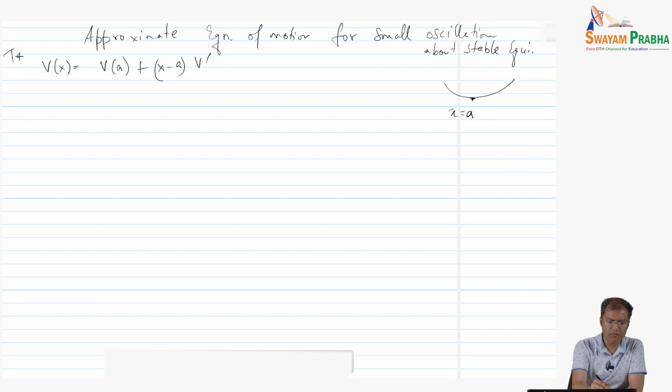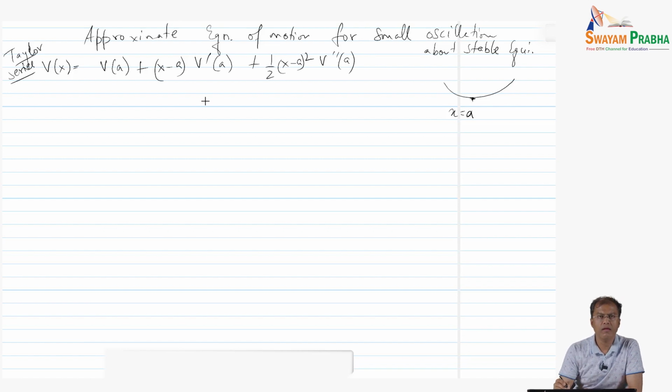So what have we done? We have done a Taylor series expansion: V of a plus x minus a V prime a plus half x minus a square V double prime a, and so on. The point A is a point of stable equilibrium.